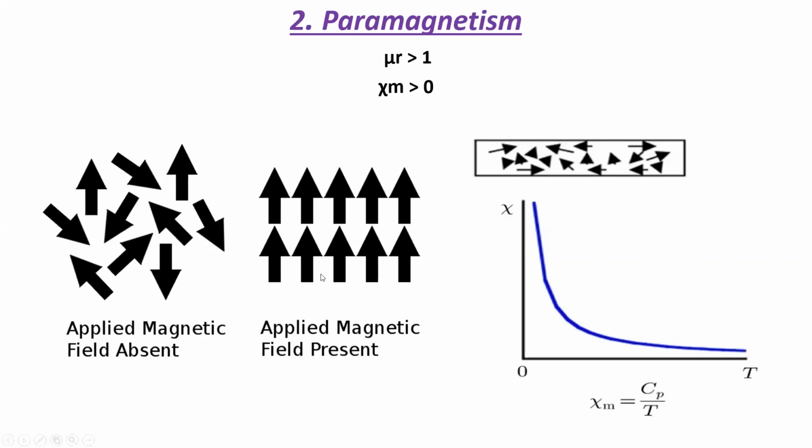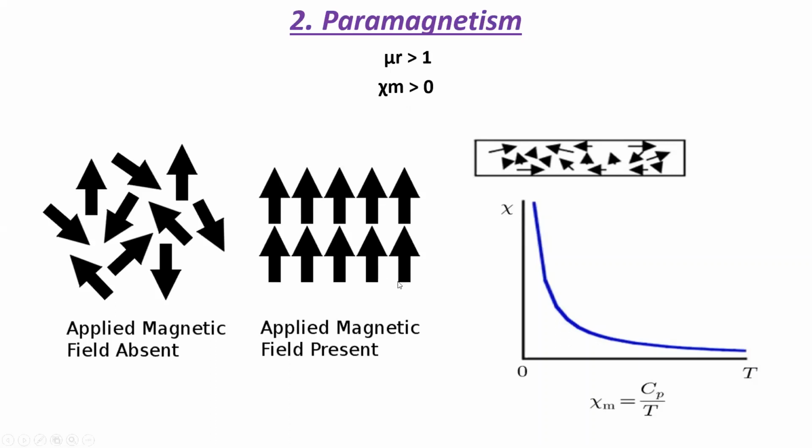Now, when an applied magnetic field is present, the magnetic moments align in a direction parallel to the applied field. So the relative permeability is more than 1, which means that the paramagnets concentrate the magnetic flux lines by a factor of more than 1. The susceptibility is positive and it has a small value.